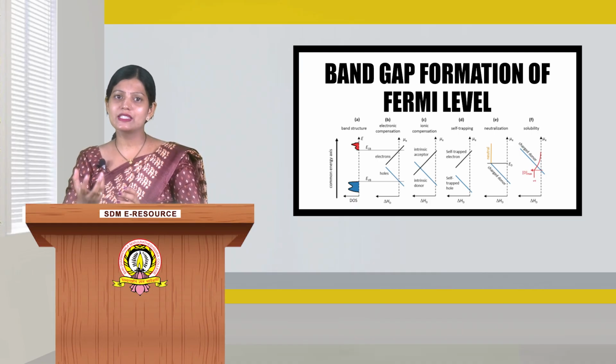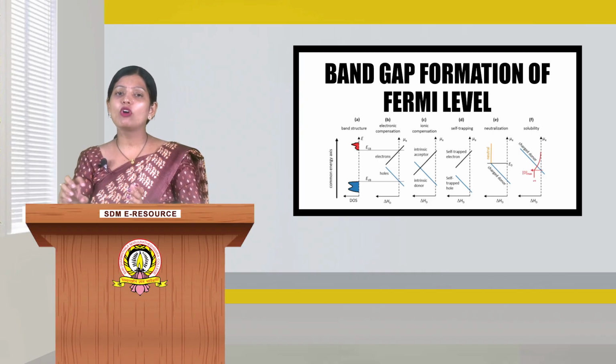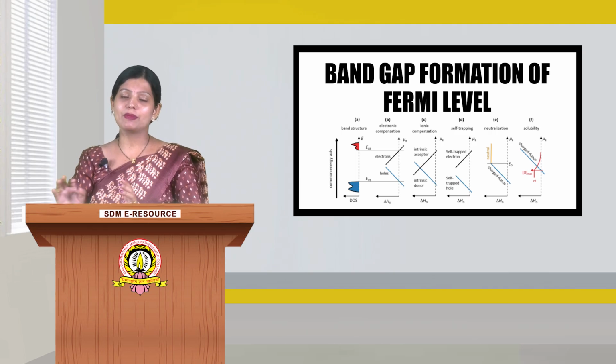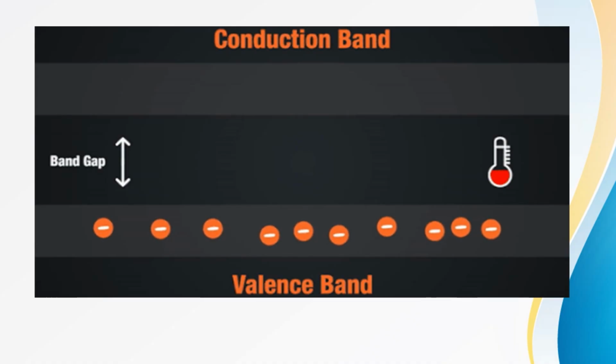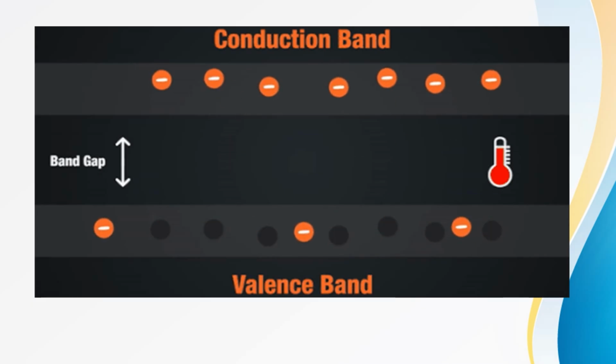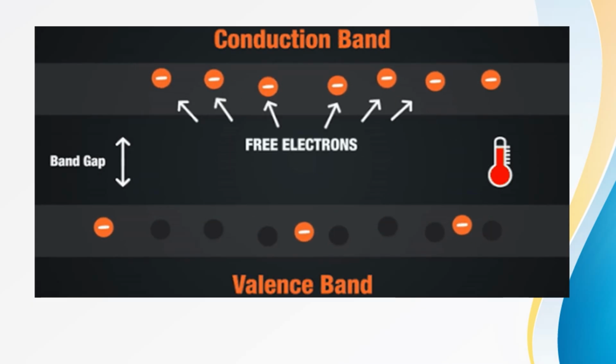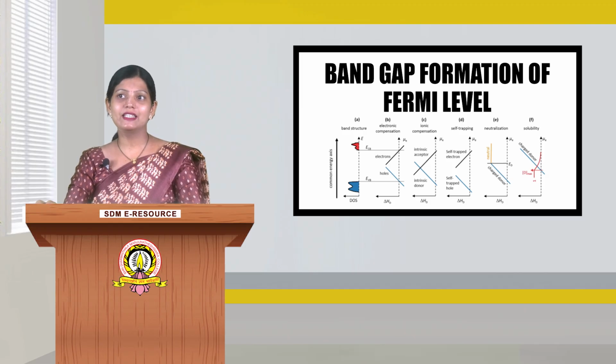When the electrons in the valence band jump to the conduction band, a vacancy of electrons, or hole, is created in the valence band. Here is a little animation where we can observe that on rise in temperature, more and more electrons are jumping from the valence band to the conduction band. So, what is the Fermi level in a semiconductor and what is its importance?